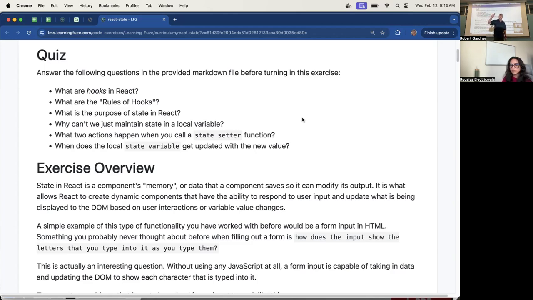Only code used by other hooks. Remember that one? Yes, they can be called by components or other hooks. That's all. If you try to call a hook outside of a component, it will throw an exception. Okay, you will fail. So it can only be called from within a component or from within another hook.